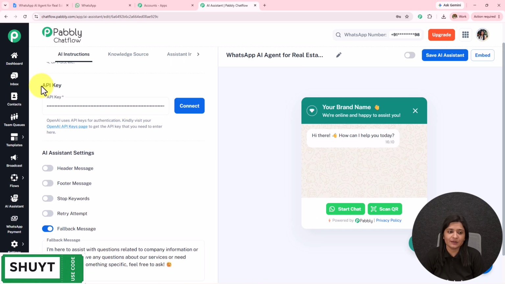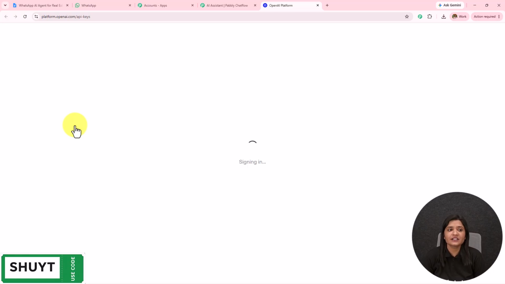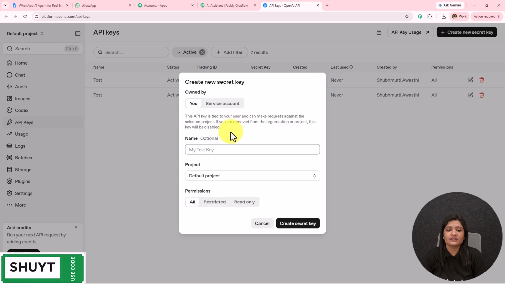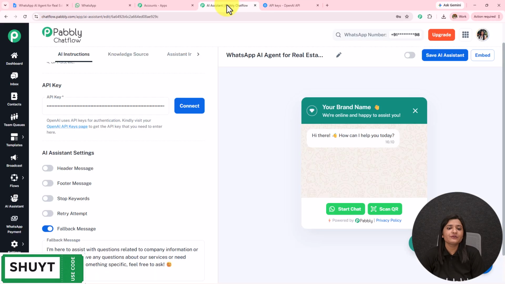Then we have to enter the API key. In the help desk, a hyperlink is given. If I click on this, I will be redirected to the API keys page of OpenAI. To create a new token, you simply have to click on create new secret key. First, you have to provide the key name. Let's say the key is test. The project will be default project. The permissions will be all, and then you simply click on create secret key. A new API token will be provided to you, which you have to copy and paste over here.